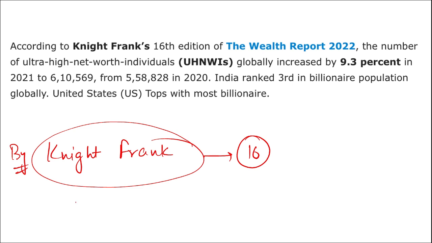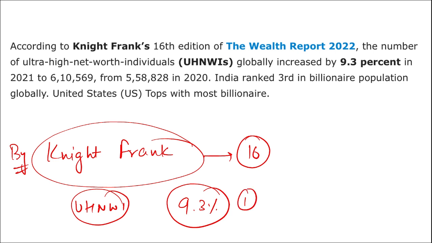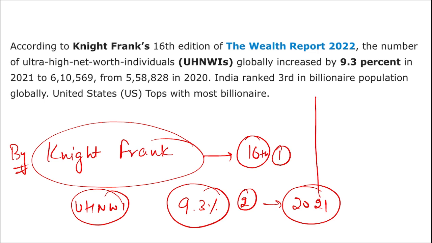The Wealth Report stated that the number of ultra high net worth individuals has increased globally by 9.3%. Second data that you need to remember. First is that it was the 16th edition. Second, that the ultra high net worth individuals have increased by 9.3% in the year 2021 as compared to 2020.